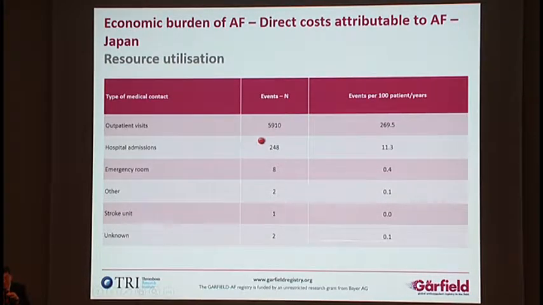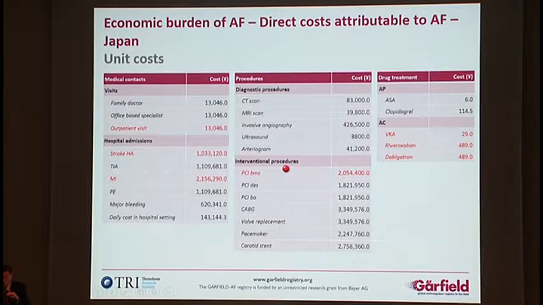Outpatient visits are more than 6,000. Hospital admissions are 248. Emergency room visits, 8. Other, 2. Stroke unit visit, 1. Unknown admission is 2. This is what happened in Japan within 1 year. So this is the economic burden of atrial fibrillation. We are defining the unit cost.